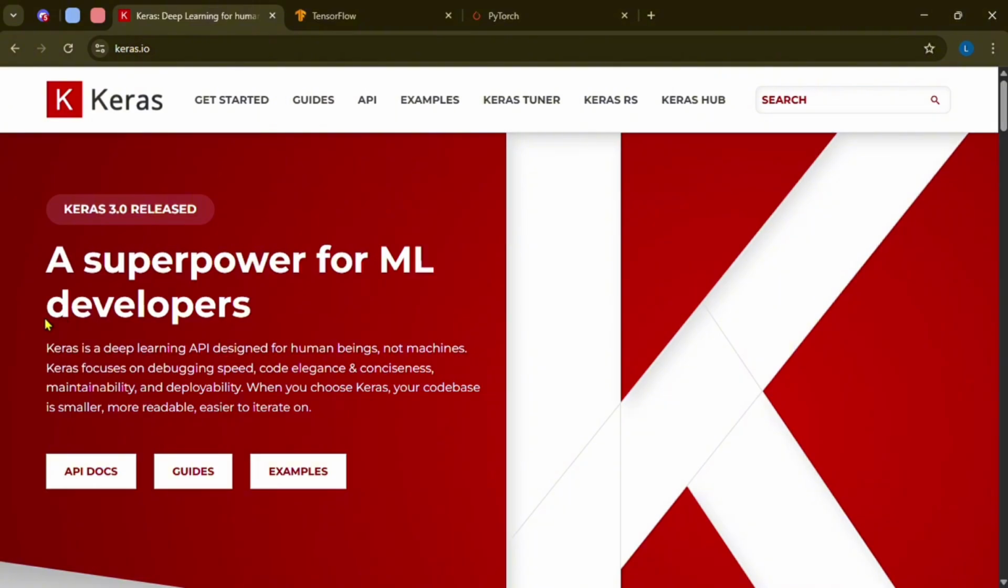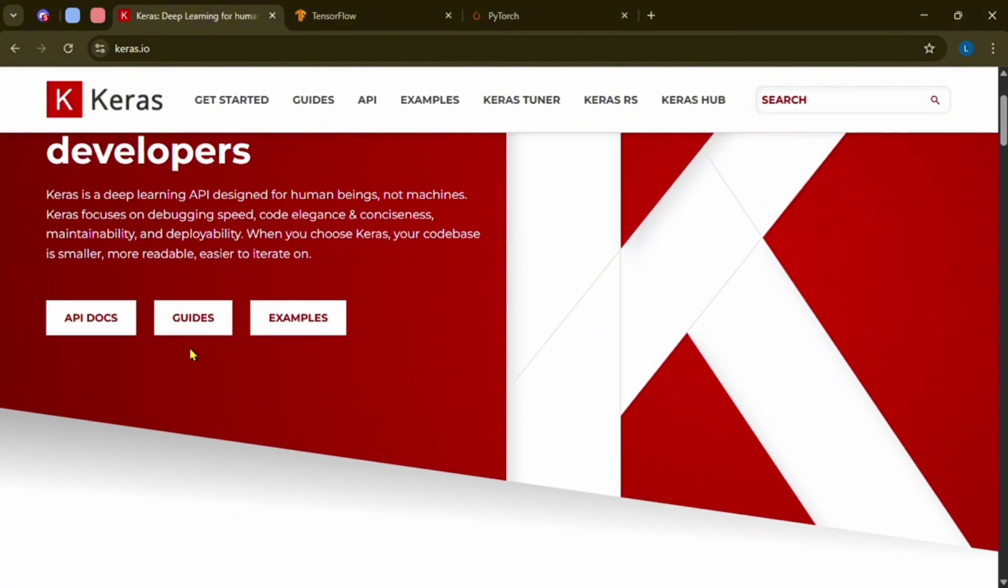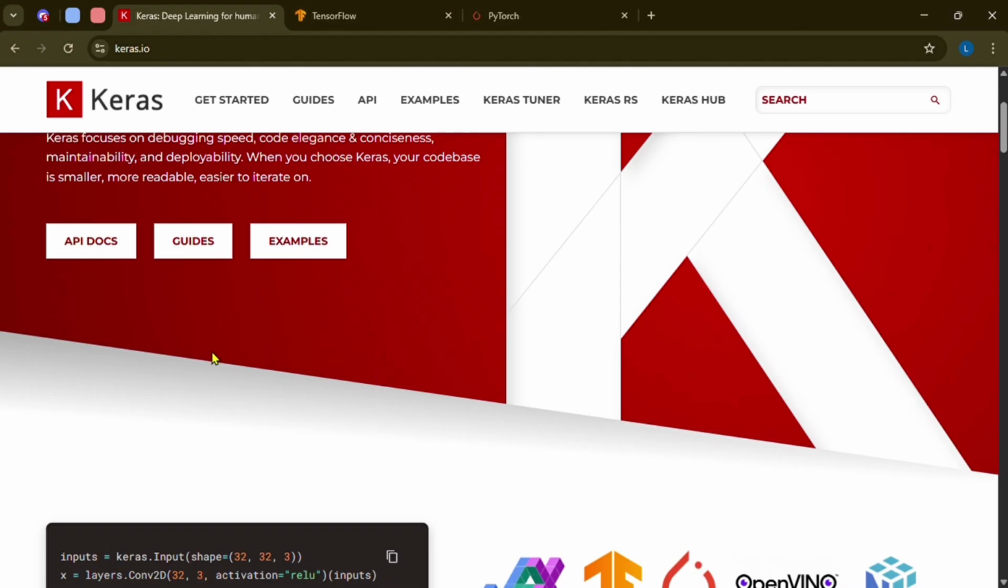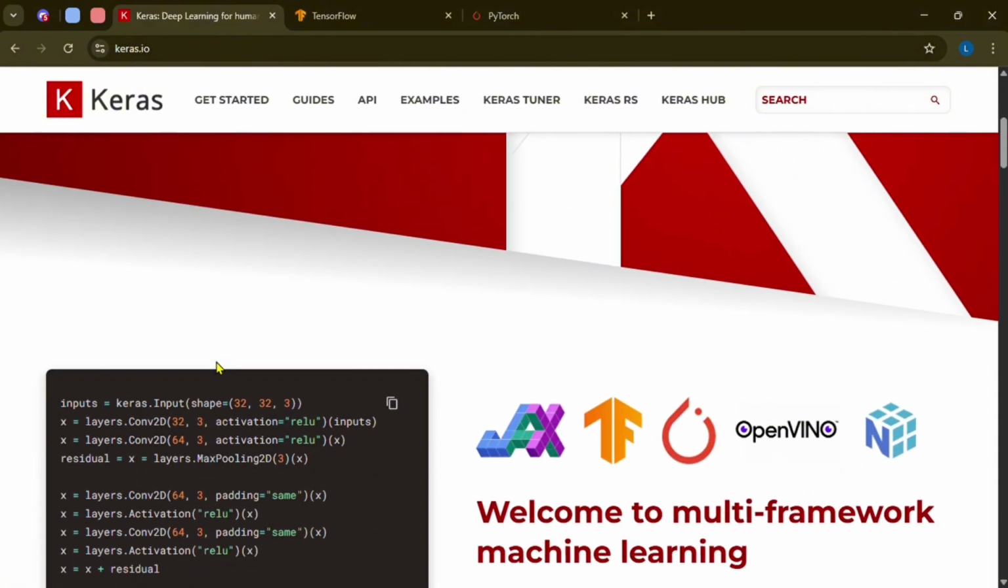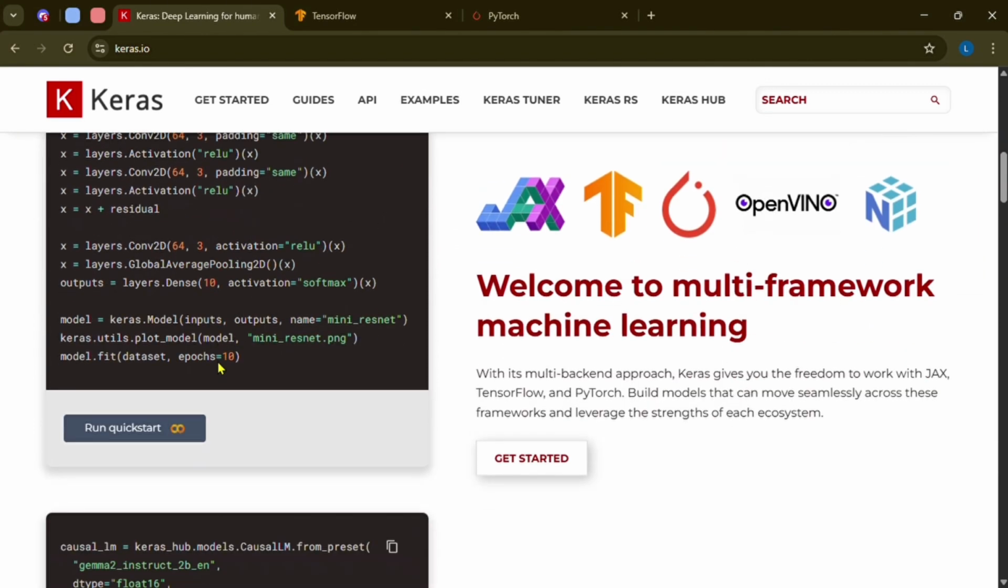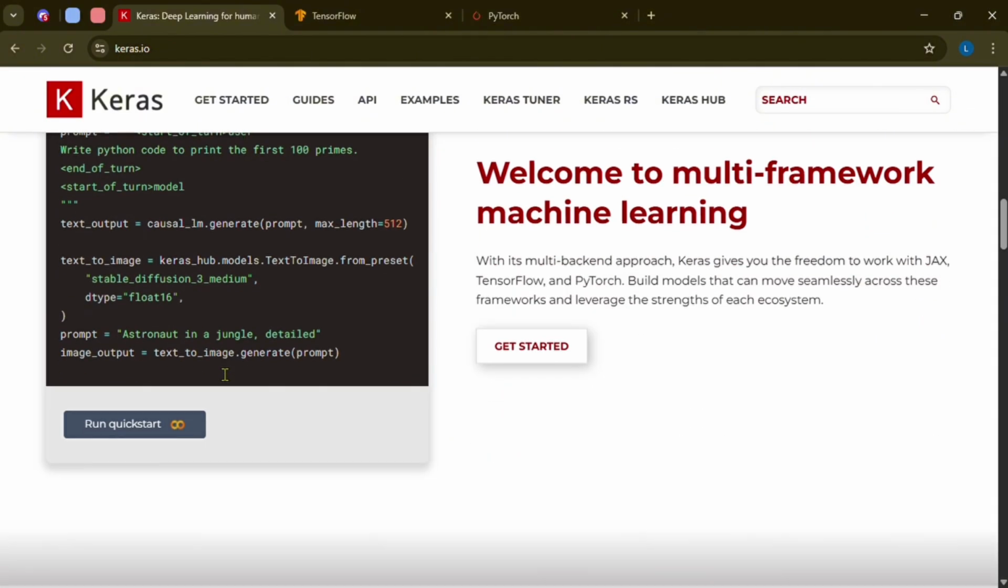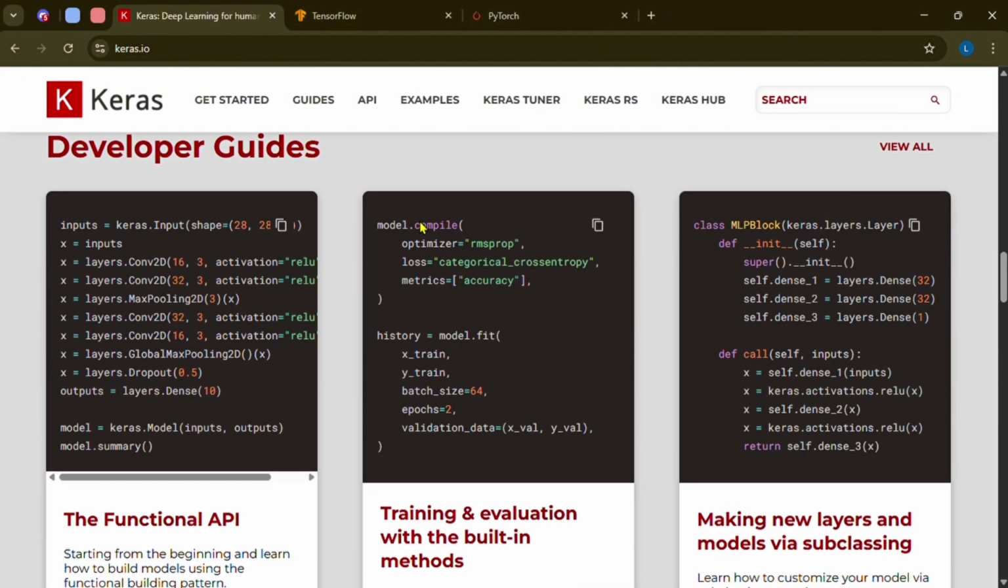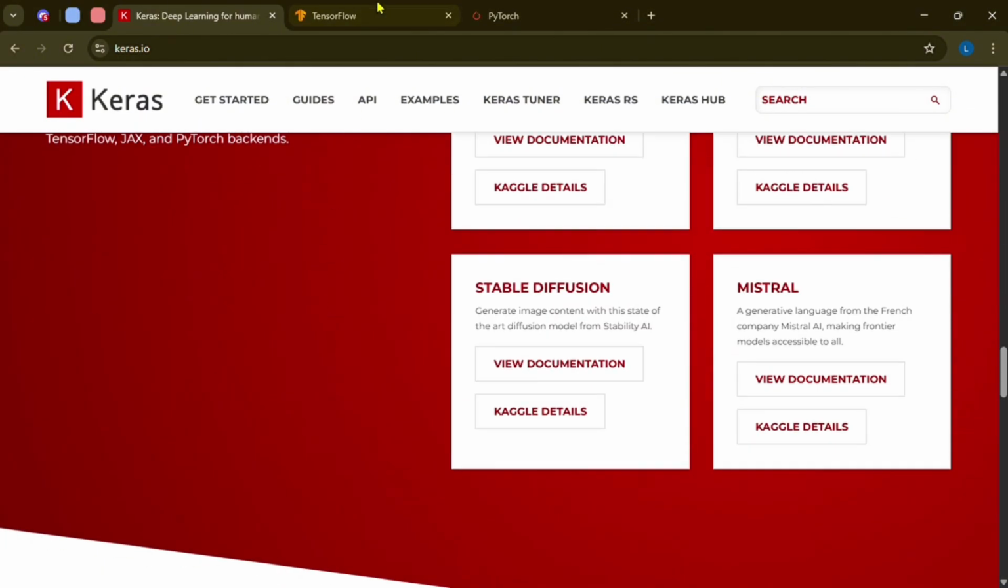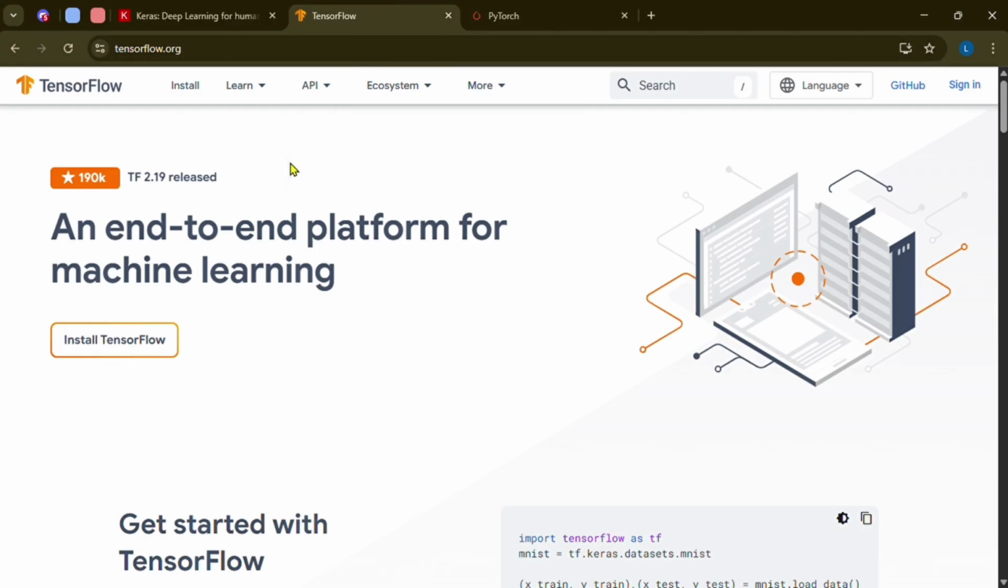So starting with Keras, Keras is a high-level API for building and training models quickly. Its limitation is that it is less flexible for custom training loops or research-heavy use cases. So it is slower for some advanced workloads compared to low-level APIs. So here are some examples right here. Here are some guides.